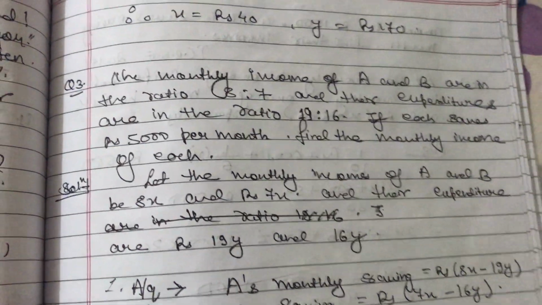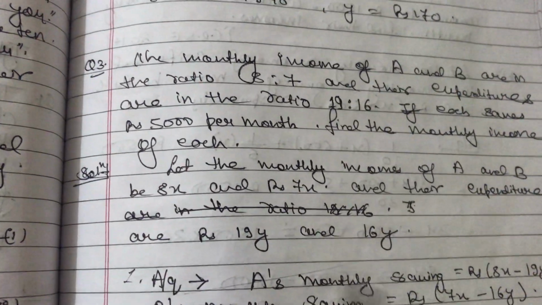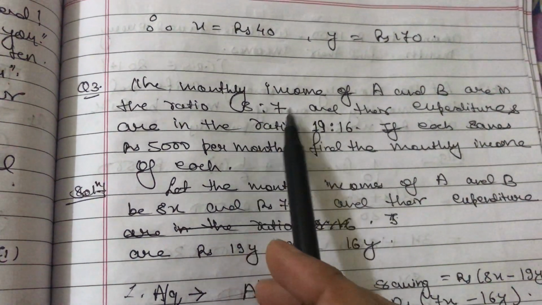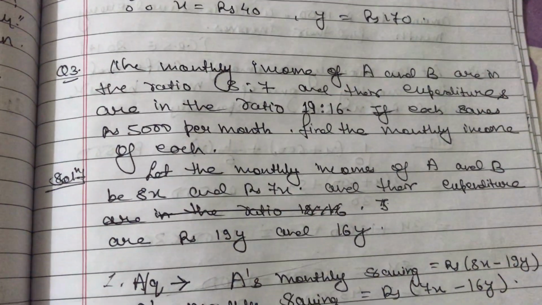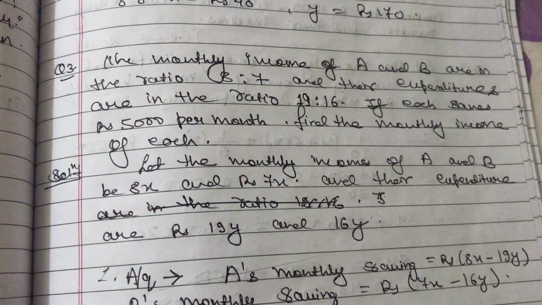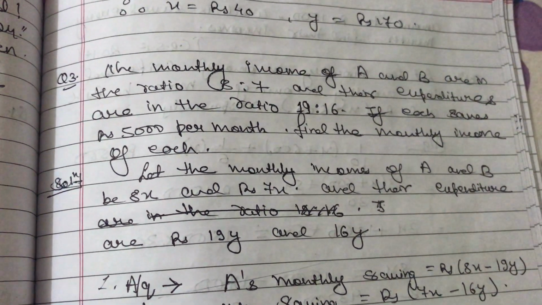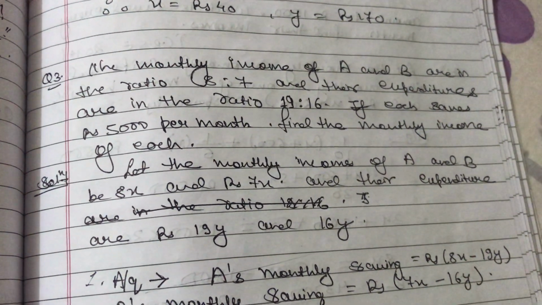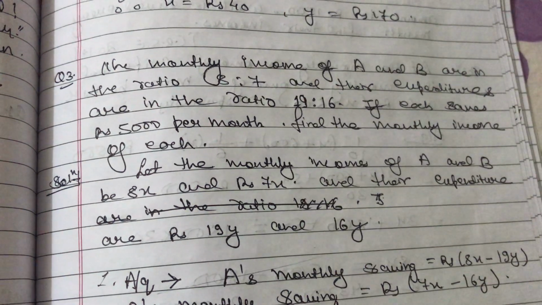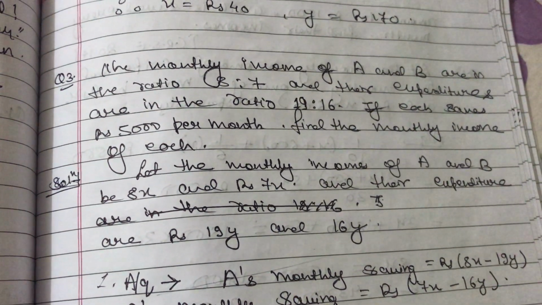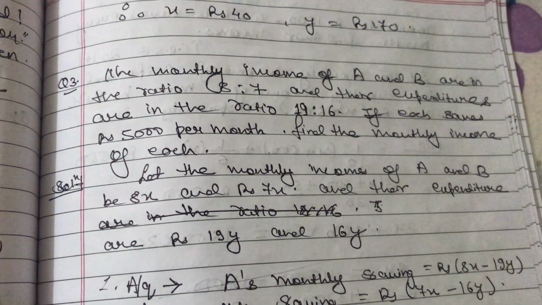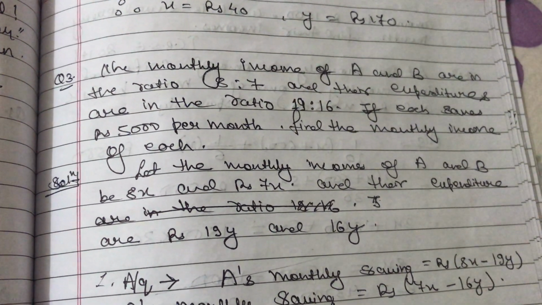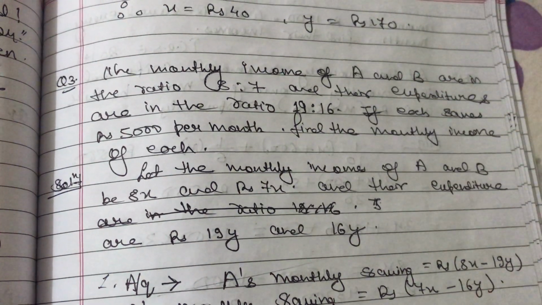This is my question. Now, whenever you get a question in the form of a ratio, what you have to do, take it as 8x and 7x. What is x over here? x is the HCF of both the numbers. Whenever you take a ratio and assume it as 8x, 7x, you might remember a question on angles in grade 6, 7, 8 where the angles of a parallelogram are in the ratio 1:2:3:4.